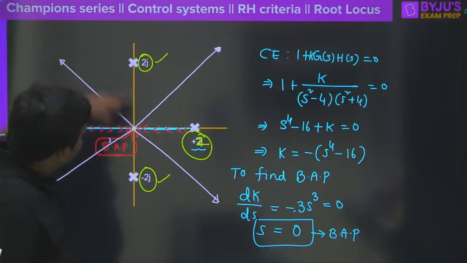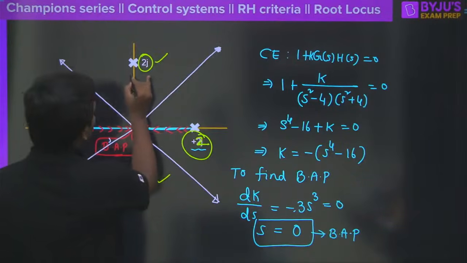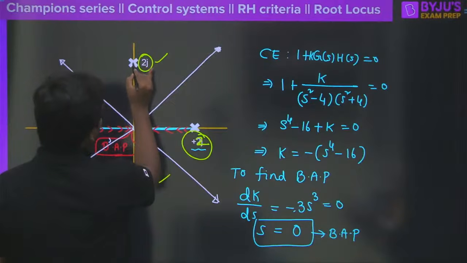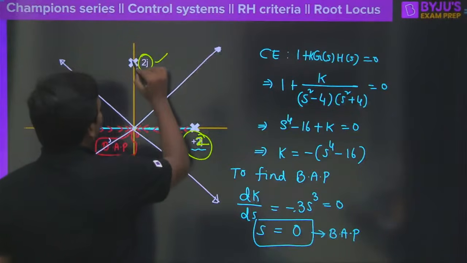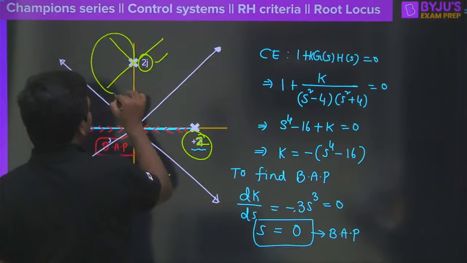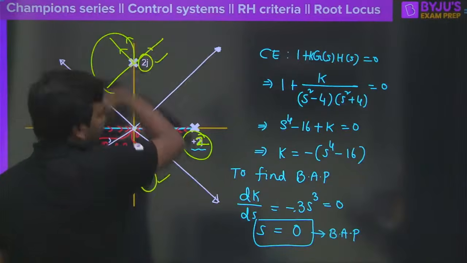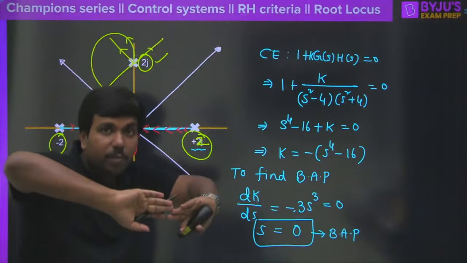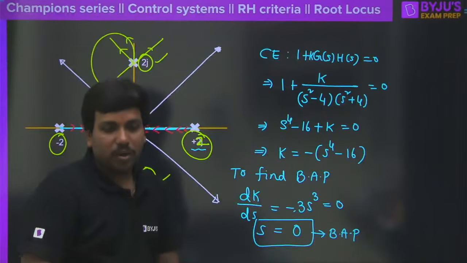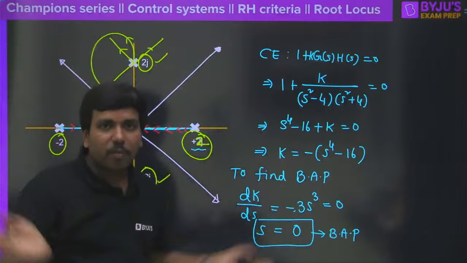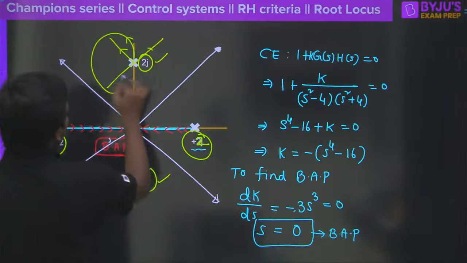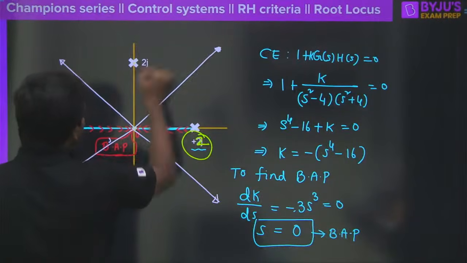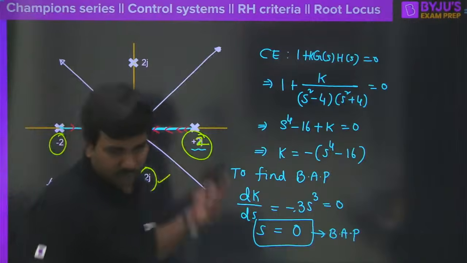When we have complex conjugate poles like this, the root locus branch will start from the complex pole and go away from it. Whether the branch will come out like this, or like this, in what way will it depart from the complex pole? How do you know that? Any one of you? How can we get that information? How do we get that?